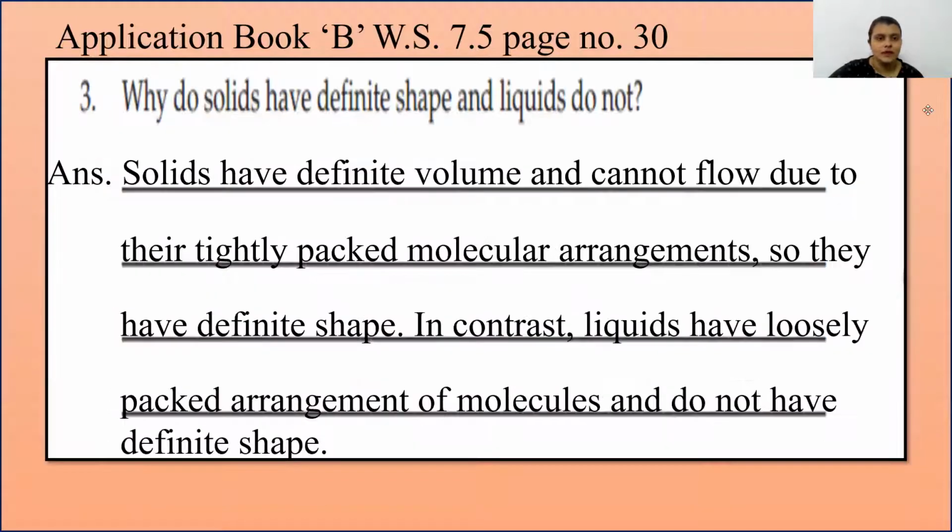Okay. Third one, why do solids have definite shape and liquids do not? So solids have definite volume and cannot flow due to their tightly packed molecular arrangement. Their molecules are close to each other and there is no space in between. So they have definite shape. While liquids have a loosely packed arrangement of molecules, and they don't have definite shape. That's why it is said that solids have definite shape and liquids do not.